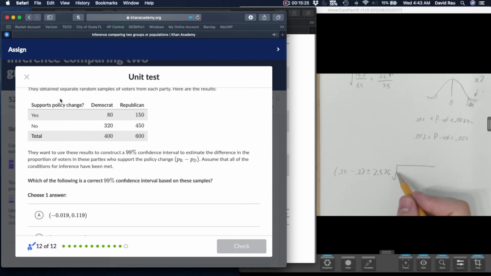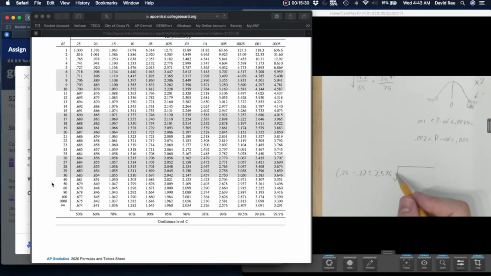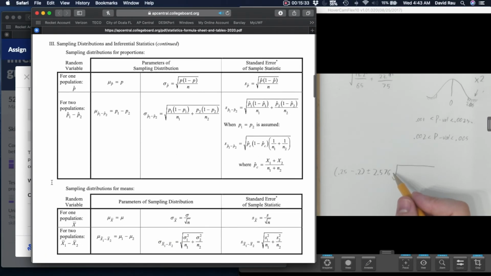Testing relies on assumptions. So in other words, in a proportion test, hopefully we can see that here in the reference sheet, in a proportion test, there is an assumption, so you have to use this formula for your standard deviation. And see, this one says when you're assuming they're equal. In other words, when you're doing a hypothesis test, this is what you use for the standard deviation. So we actually haven't seen using this yet, but now we are.